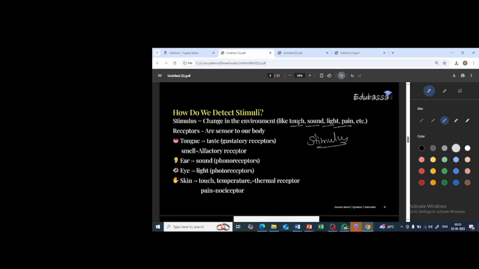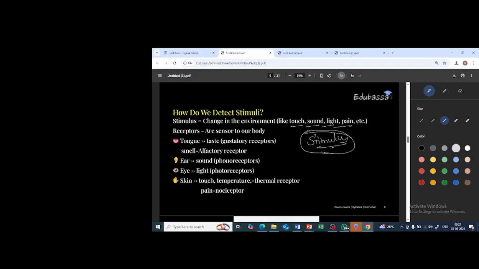The touch is sensed by the sensory organ, which is the skin. Sound is sensed by our ear. The light is sensed by the eyes. The pain is sensed by the skin again. Getting my point? So all these changes in the environment can be felt by our body. So that is basically a stimulus to our body. These are the stimuli: touch, sound, light, pain, etc.